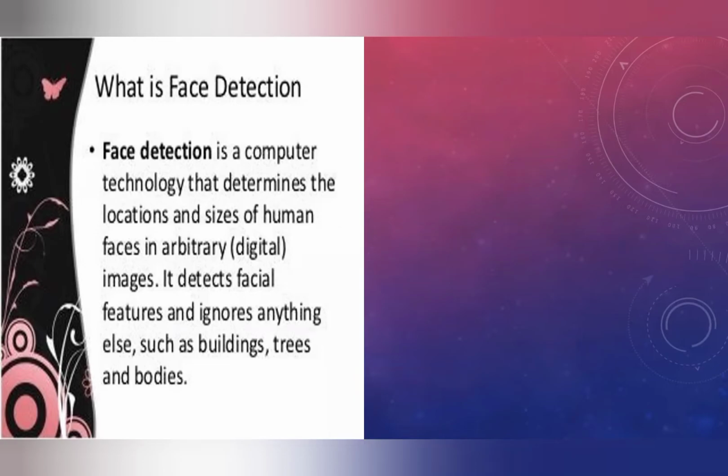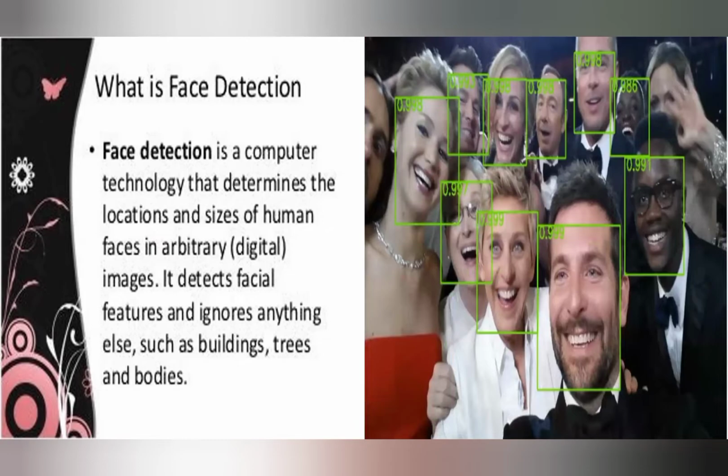It detects the facial features and ignores anything else, such as buildings, trees and bodies. For example, if I feed the picture shown on the right-hand side of the screen, it identifies all the faces given in this picture. For example, when you use Instagram or Facebook, you tag people. How are you able to tag people? Based on this face detection mechanism, all the social media applications use the face detection algorithm to help you tag the people with whom you have taken the picture and are uploading, right?